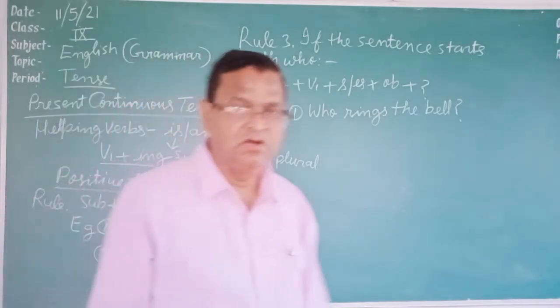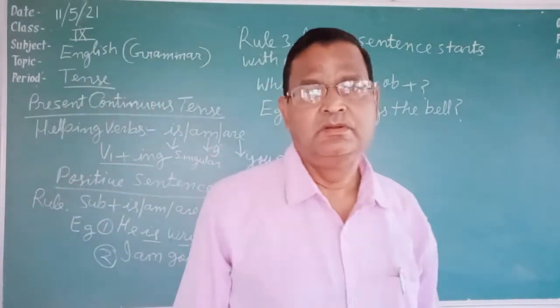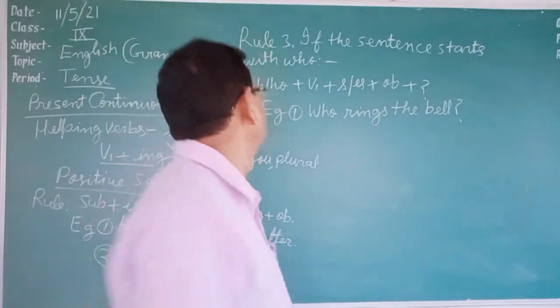Now, students, write down the rule of the negative sentence.